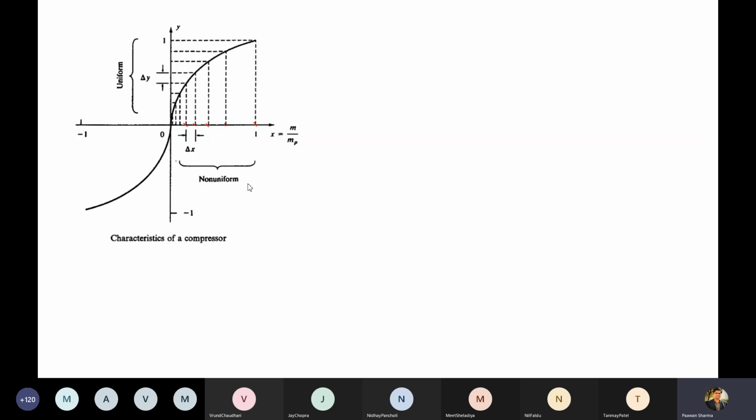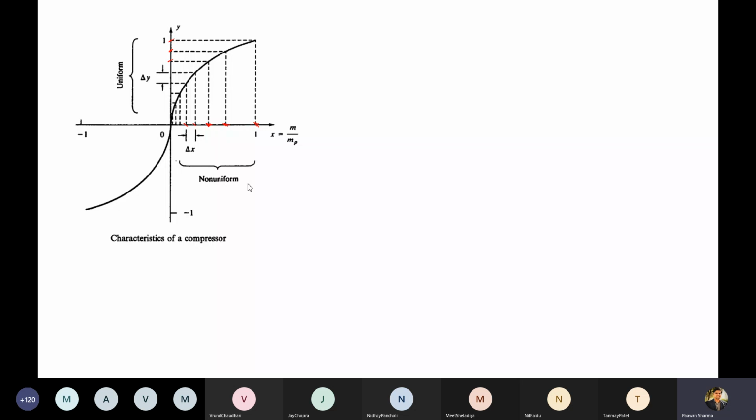For example, if you take this point and this point on the x-axis, they are very far. Similarly, if you compare this point and this point, this width is different, larger than this width. But when you project it on your non-linear curve and see the corresponding output values, whatever points you take, those are uniformly distributed.